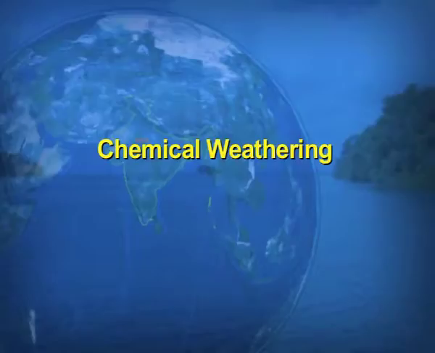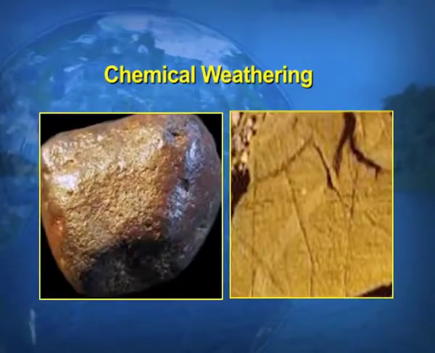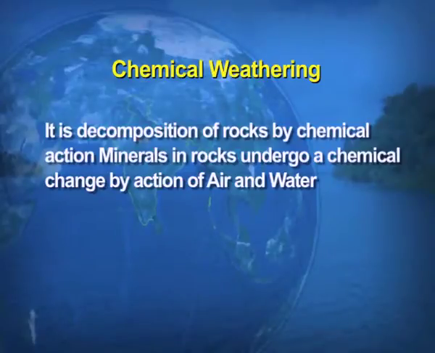Now, we take up the second type of weathering, children, and that is the chemical weathering. As the name sounds, because of certain chemical reactions, when the rock disintegrates or chemically decomposes, that is known as the chemical weathering.